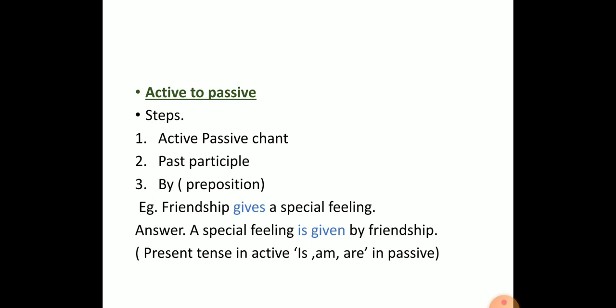Here the object will take the place of the subject and the subject will take the place of the object. Hence proven, a special feeling is given by friendship. I hope you have all remembered that present tense in active becomes is, am, are in passive. Done with the first, let's take the next slide.